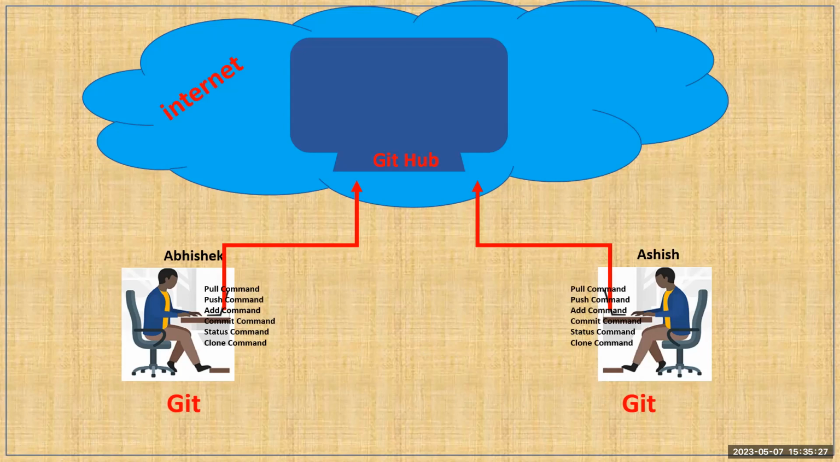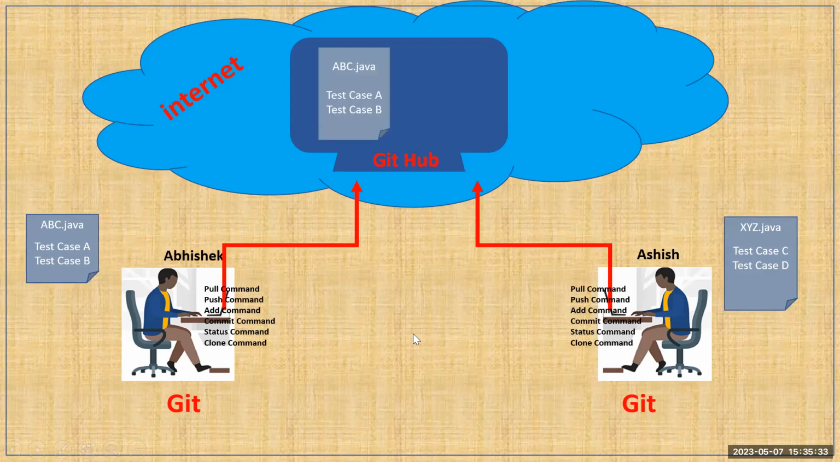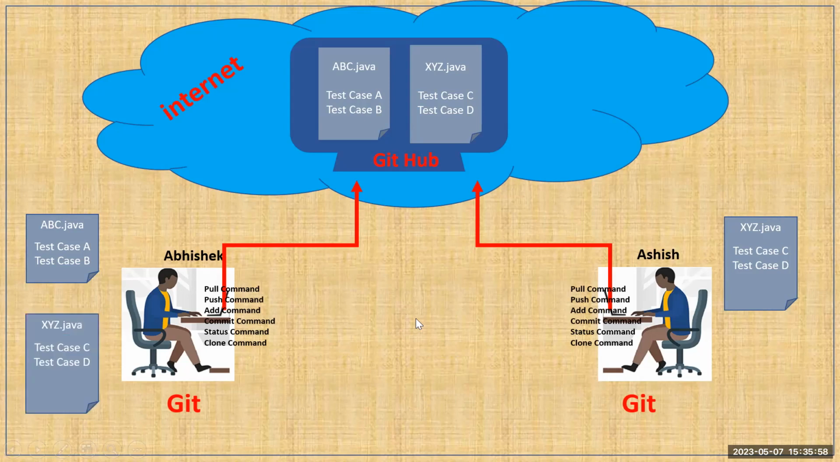Take the example: whenever Abhishek is working on the project, he has created an abc file and Ashish has created the xyz file. At any point of time, whenever they want to send their code to this shared machine, they don't need to copy paste. They simply run a few commands, a sequence like the add command, then the commit command, and finally the push command to send their file to the shared machine. In this way, using the commands, they can control each and everything here. So their life will be easy.